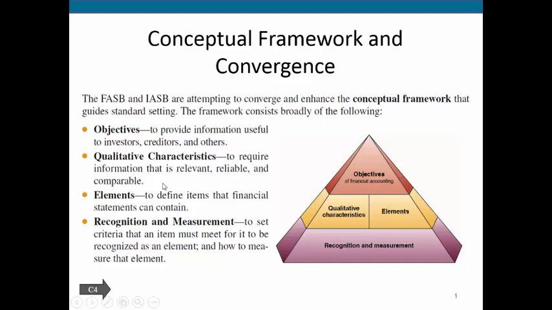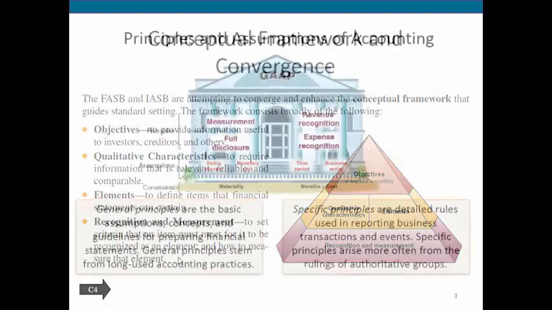We want to make sure that we have the same elements, and elements are simply what we define as items that are in our financial statements. And then we also want to have the same rules for recognition and measurement. So for criteria to be in the financial statements, it needs to be an element, and we need to make sure that we agree, that means the FASB and the IASB are converging and making sure that how we measure and recognize those elements is similar.